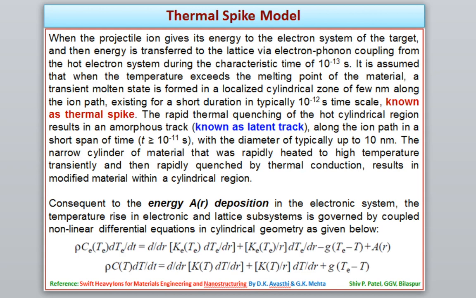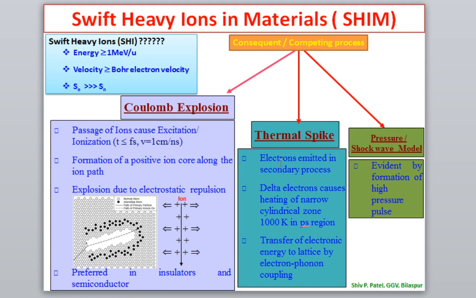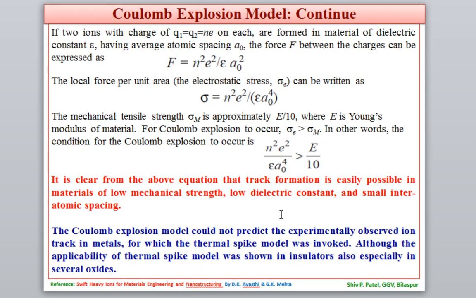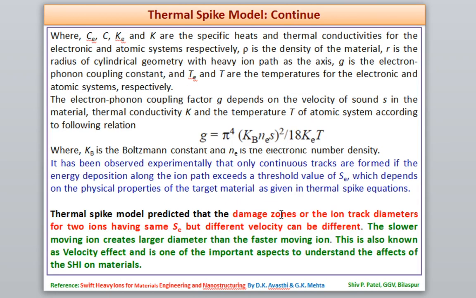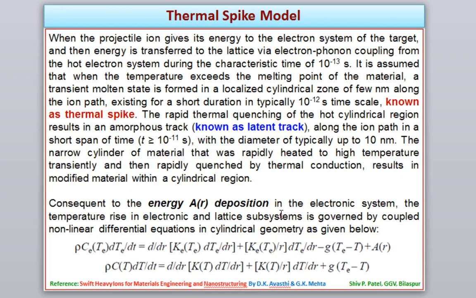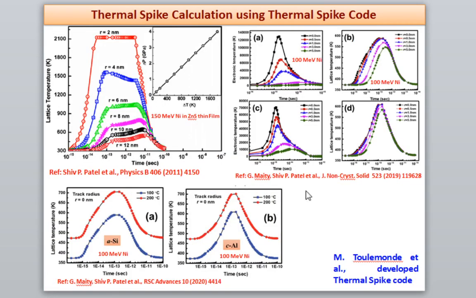So this temperature will increase to a very high value. Can we estimate this temperature? Yes, we can. The temperature can be estimated using software known as the thermal spike code. Here I have shown for different materials how much the temperature can increase within a cylindrical zone. This is done by the thermal spike code, developed by Marcel Toulemonde. He is a French scientist.